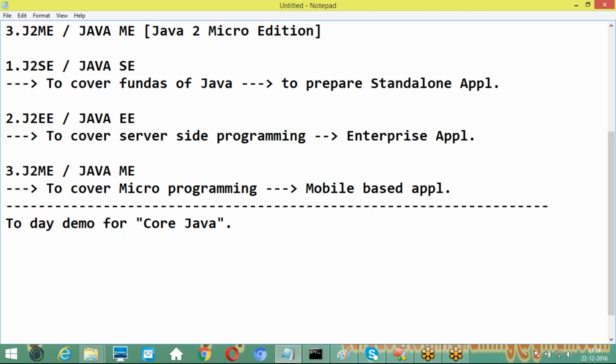Good. Next one. After completion of this Core Java, or maybe at some other time, maybe before your class or maybe after your class, I have an intention to start Advanced Java also. So I have taken responsibility to take Java classes right from the starting point of Java to the ending point of Java. I am aware of it and I used to take classes for Core Java, Advanced Java, Struts, Hibernate, Spring, Web Services, top to bottom of Java. Complete Java.